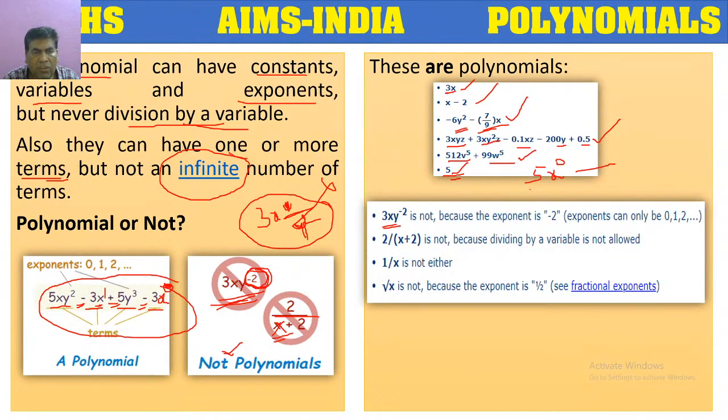3xy to the power of minus 2. In the exponent part, minus 2 is there. It is not a polynomial. 2 by x plus 2. In the division part, a variable is there. It's not a polynomial. 1 by x, division.